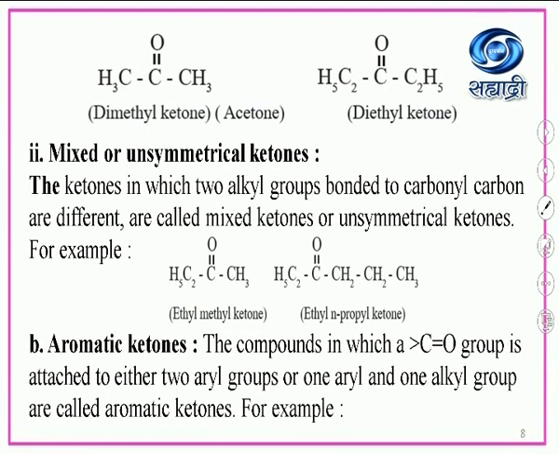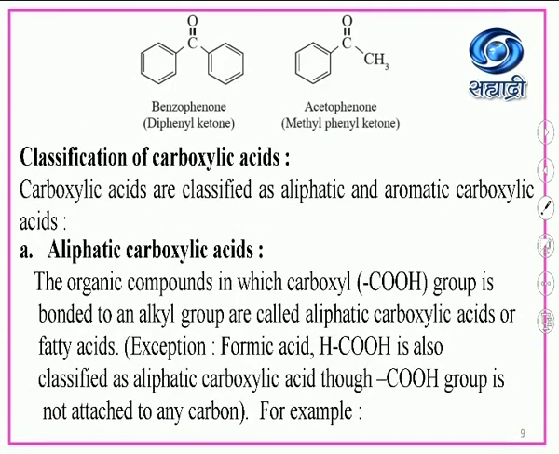Next part, that is B part, aromatic ketones. The compounds in which the carbonyl group is attached to either two aryl groups or one aryl and one alkyl group are called aromatic ketones. For example, benzophenone or diphenyl ketone. Here the carbonyl group is attached to two phenyl rings or two benzene rings. Both are the same. So this is benzophenone or diphenyl ketone, an aromatic ketone.